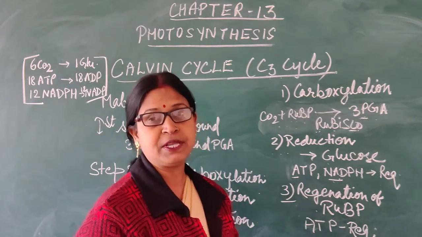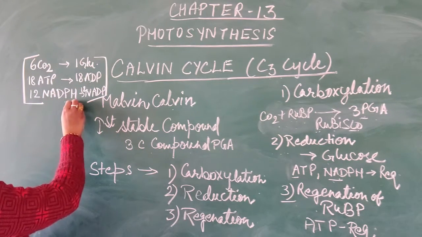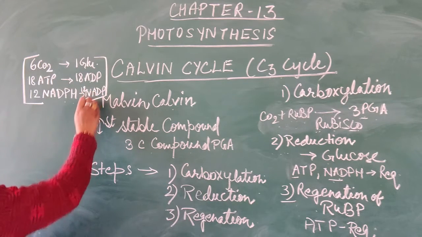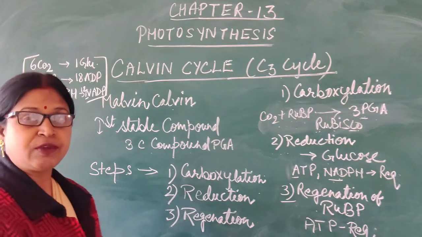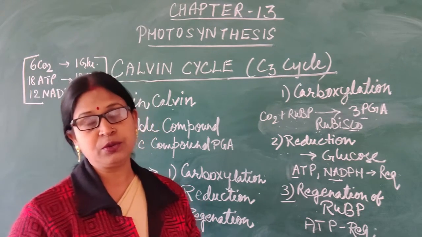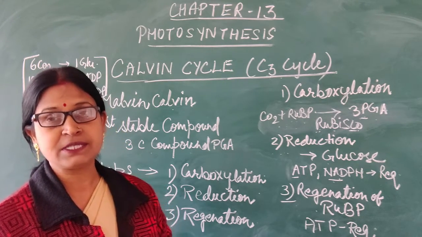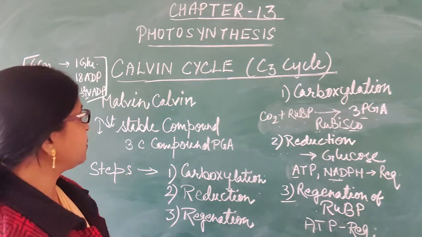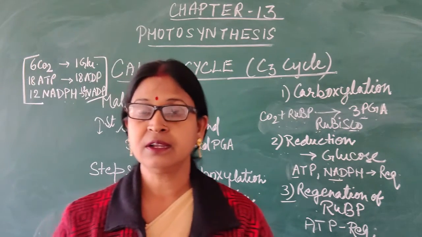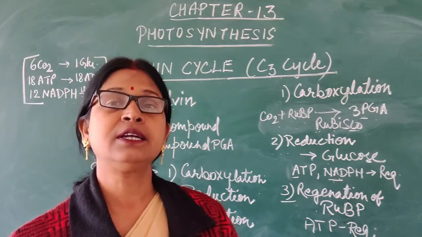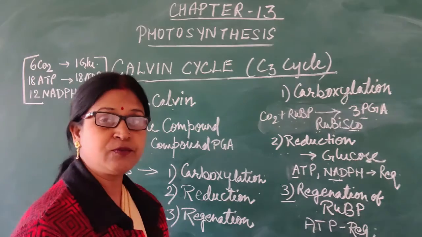After utilizing the ATPs, they will convert into ADP, whereas 12 NADPH is required in the whole process, which will convert into 12 NADP. So to make one molecule of glucose, 6 CO2, 18 ATPs and 12 NADPH are required. In this process, the product will be glucose, which occurs in the dark reaction. Now we will discuss the other method of carbon fixation, that is the C4 cycle.